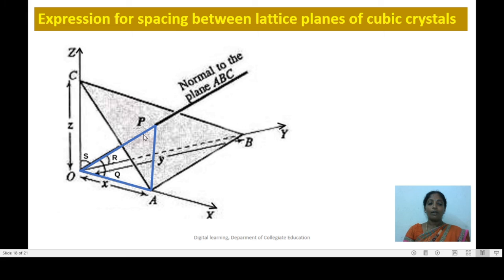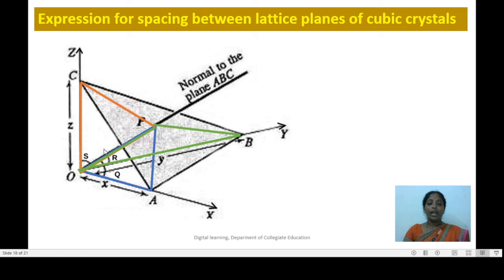Here OP is normal, therefore this angle is 90 degrees, and OP is the adjacent side of this right-angled triangle. Similarly, if you join PB, you will get one more triangle OBP. This is also a right-angled triangle, and OP is the adjacent side, and here we have 90 degrees. There exists one more right-angled triangle, and you will get that by joining P and C.